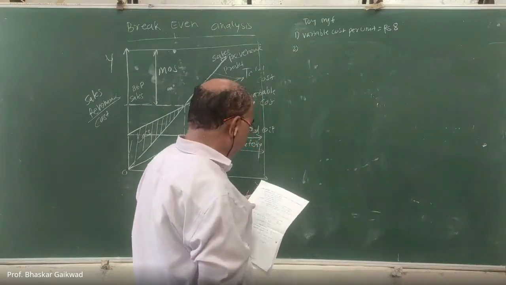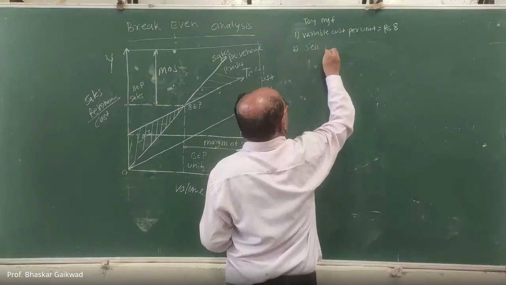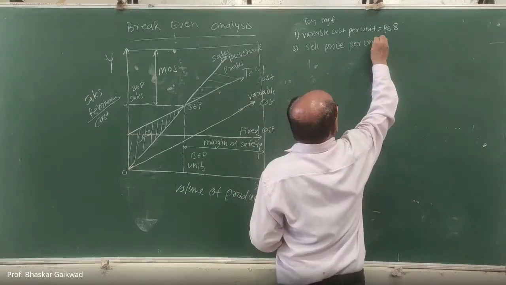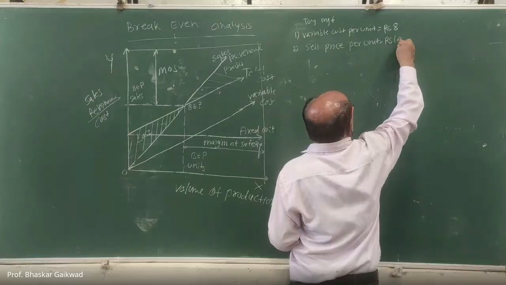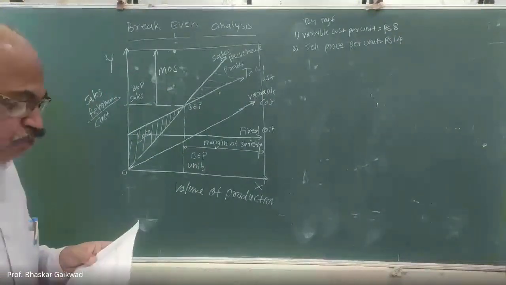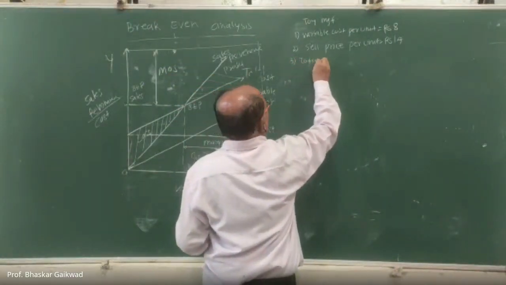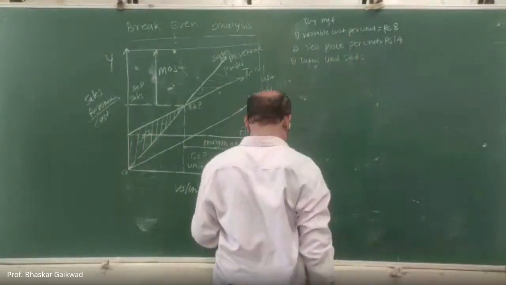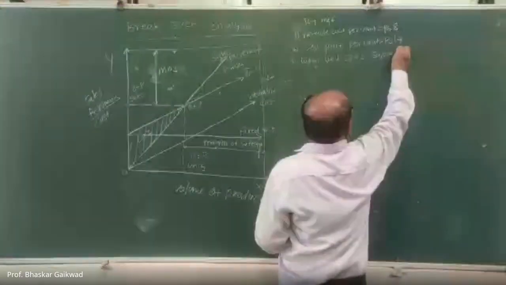Second, sales price per unit is given as rupees 14. Then third, total units sold: 50,000.